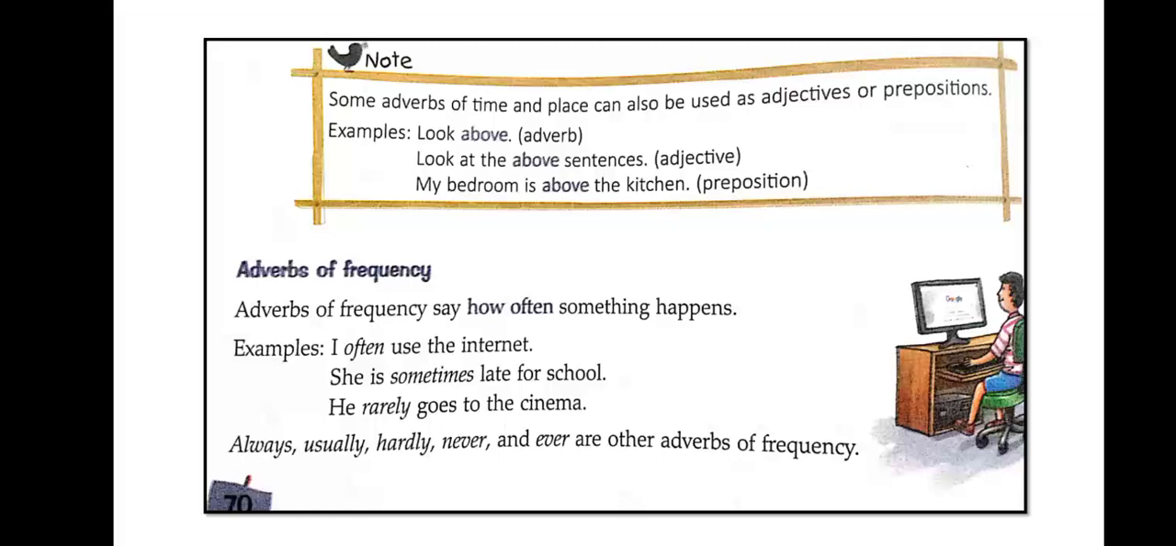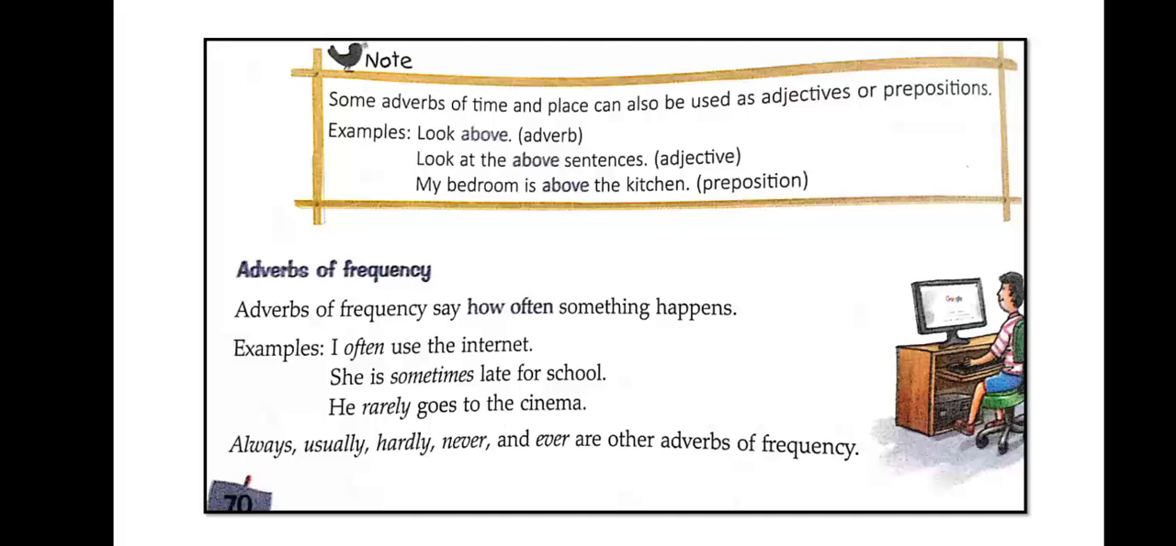He rarely goes to the cinema. So children, whichever things we are doing rarely or usually, not every time, not a daily routine, this is called how often. So we are having always, usually, hardly, never and ever. These all are called adverbs of frequency.